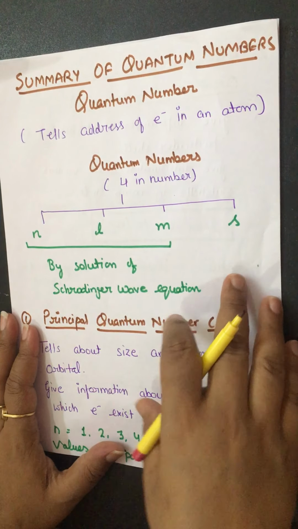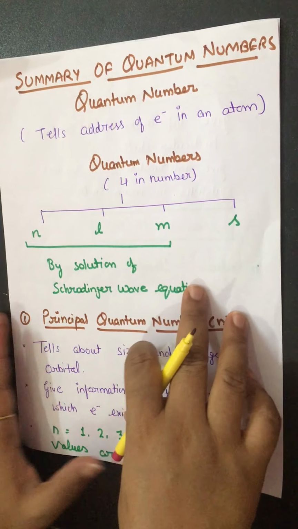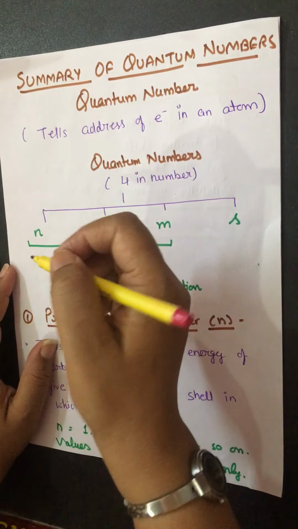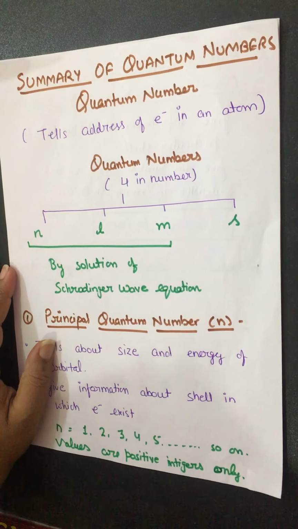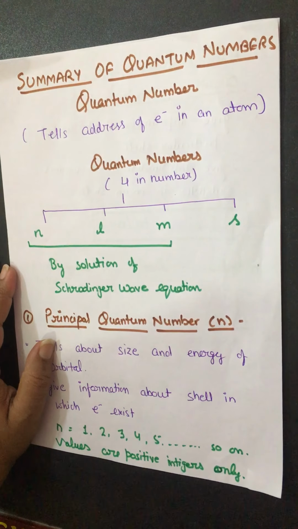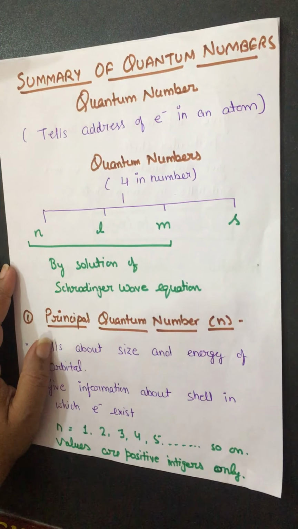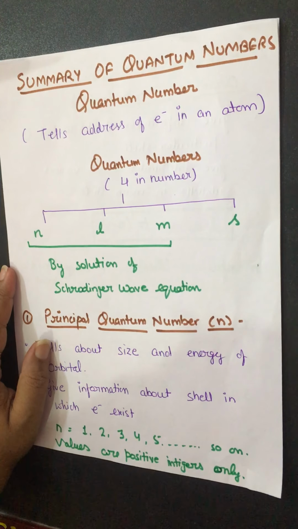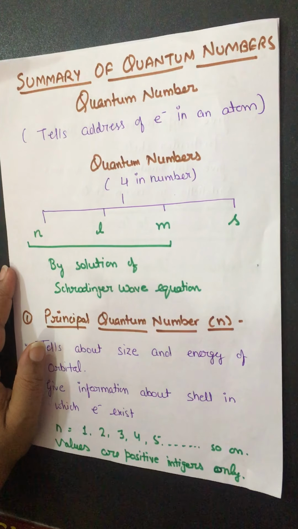Now I tell you again, the summary of quantum numbers: these are 4 in number, and again it tells about the address of the electron. We know that these 4 quantum numbers are the principal quantum number, azimuthal quantum number, magnetic quantum number, and spin quantum number. And out of these 4, the starting 3, principal, azimuthal and magnetic quantum numbers, are found out by the solution of the Schrödinger wave equation. The Schrödinger wave equation gives the wave function, and the wave function square gives the probability of finding an electron in an atom around the nucleus.